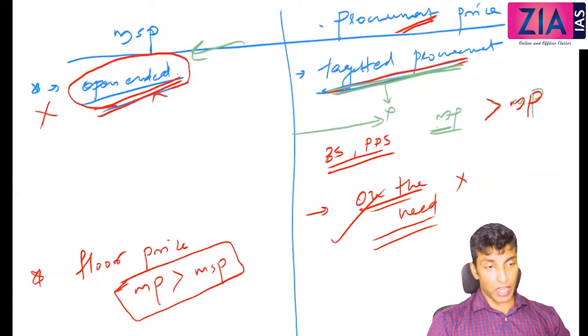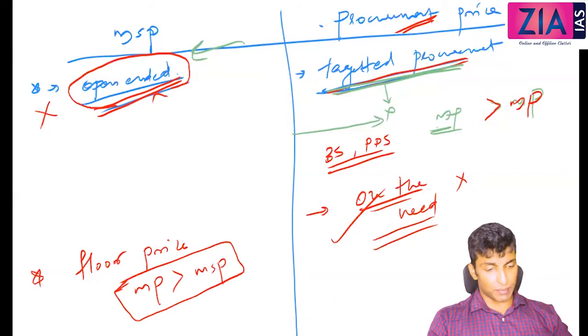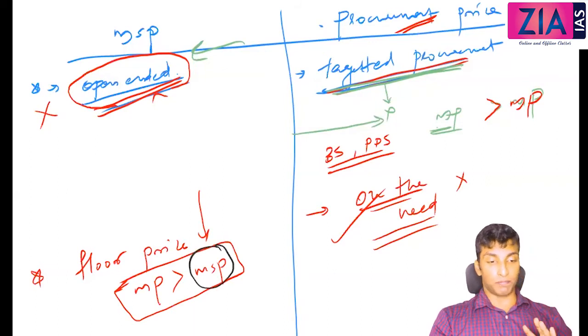So in some cases farmers may be exploited by markets and middlemen. Sometimes farmers have to sell at less than the market price, less than MSP also. Those are exceptions. But theoretically, when government is offering this in the market, it has to be more than that. That is logical, right?